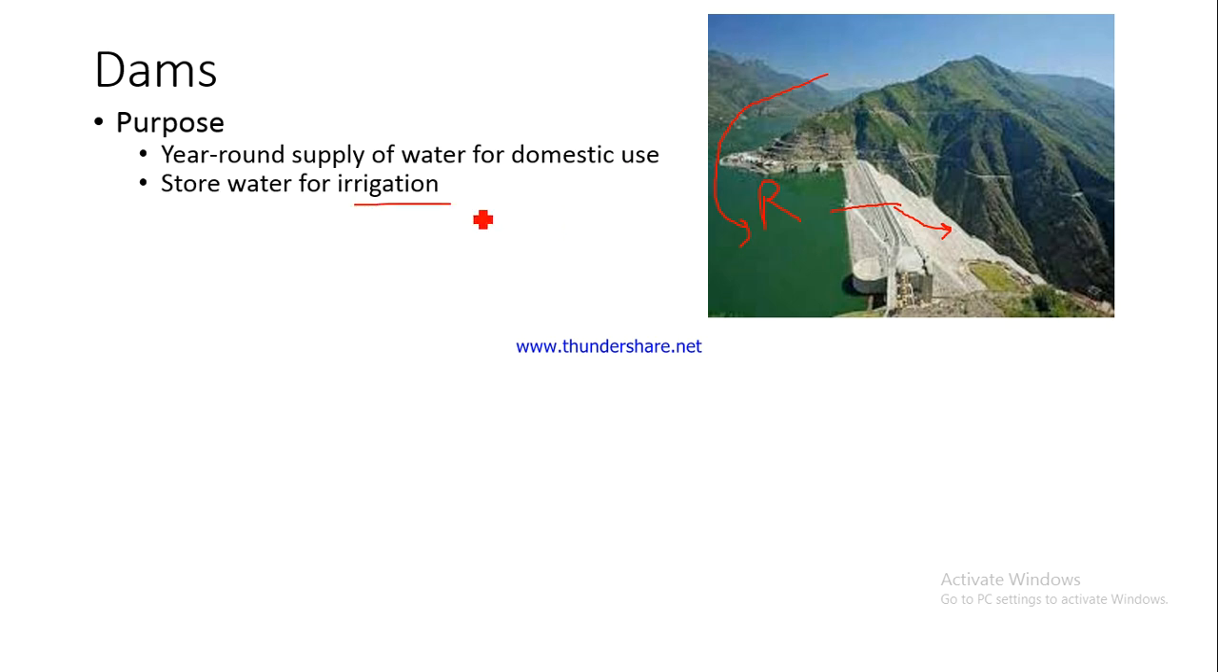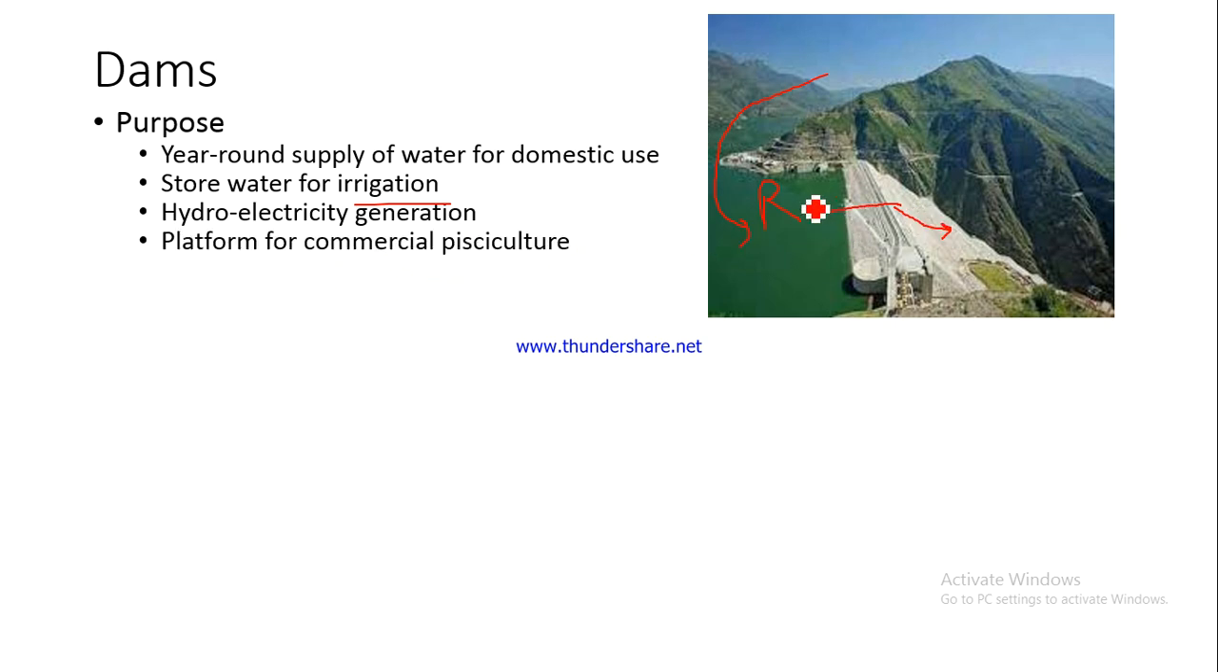Again, this water can be used for irrigation purposes, for generation of electricity like I described just now. Then it can be used for commercial pisciculture. So it could so happen that in this area, some fishes can be bred here, and this can be used for commercial fish rearing, and the fishes can then be sold in the market. Then leisure activities, for example, if you go to Tehri Dam, you would find that in this reservoir, they conduct so many leisure activities like surfing and many other activities like this.